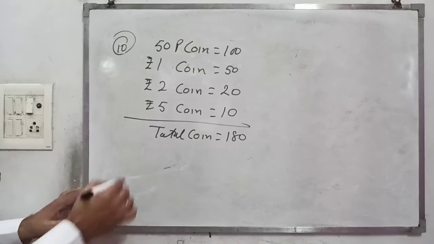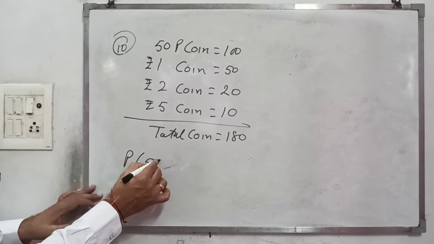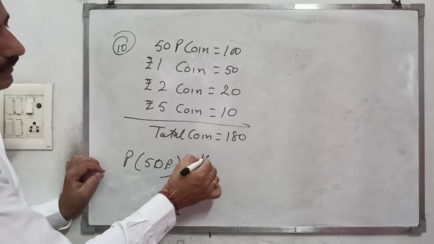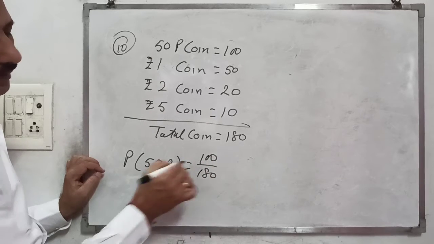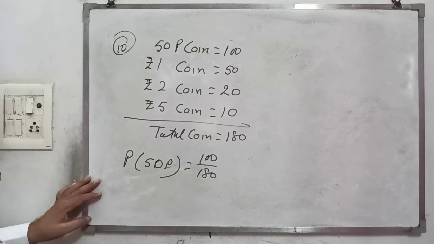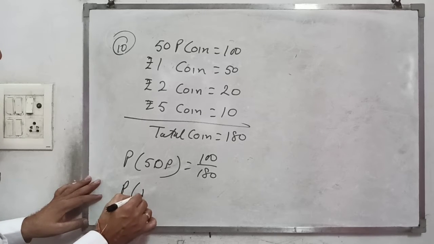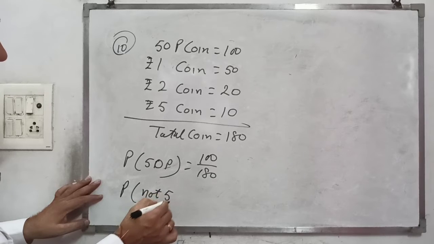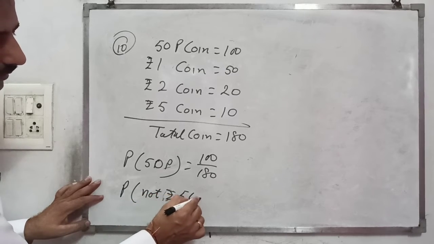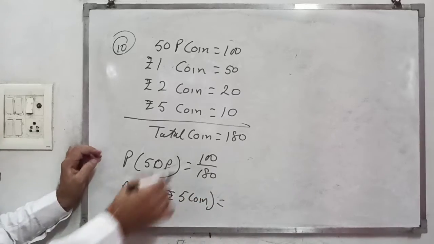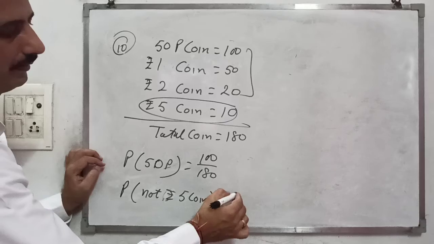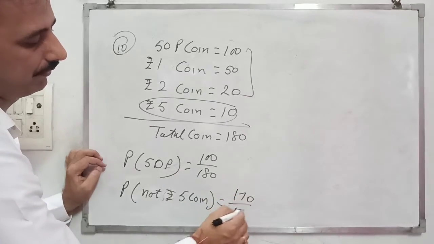Find the probability of a 50 paisa coin: that is 100 upon 180, right? And the probability of not a 5 rupee coin means leaving out the 5 rupee coins and adding the rest, that is 170 upon 180.